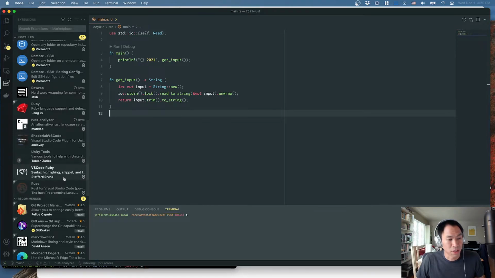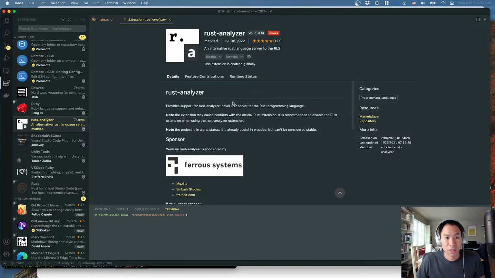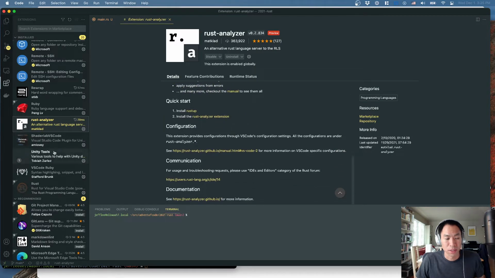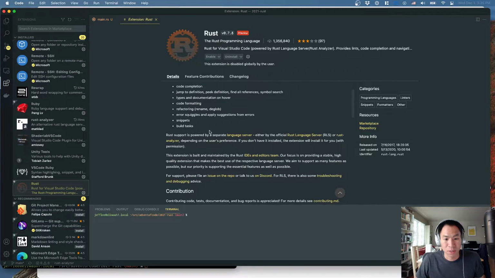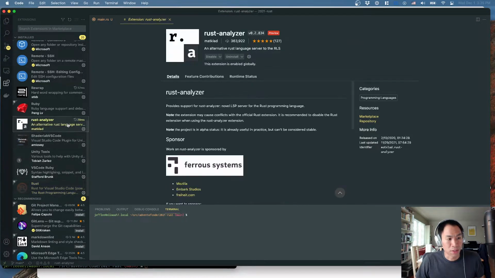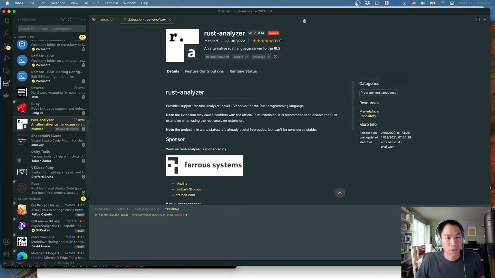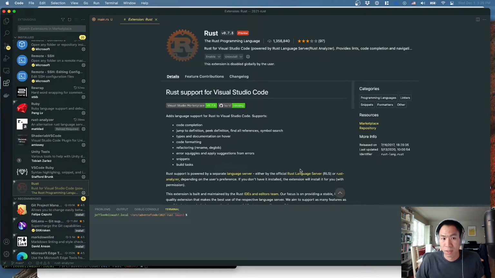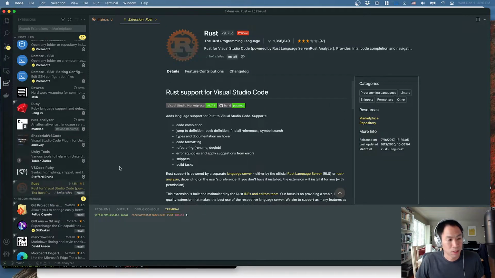Or maybe Rust Analyzer is just the old version of this. Let's actually take a look. When was this actually created? Because if you go to the Rust plugin, it says that it uses Rust Analyzer. Oh, either. It's a user preference thing. So maybe what I should do is actually disable this one here. I probably had it sitting around. Or let's actually just fully uninstall it. Well, it was last updated a couple days ago, so maybe we should just roll with this. This Rust VS Code plugin was last updated, wow, a year ago. Let's just get rid of it. Should probably pay attention to these things.